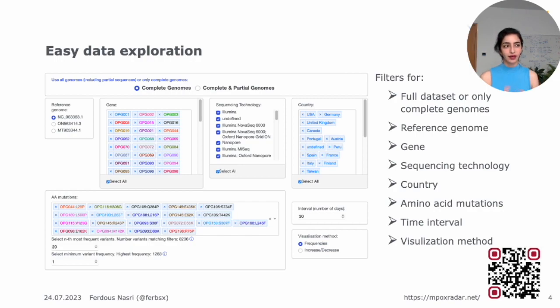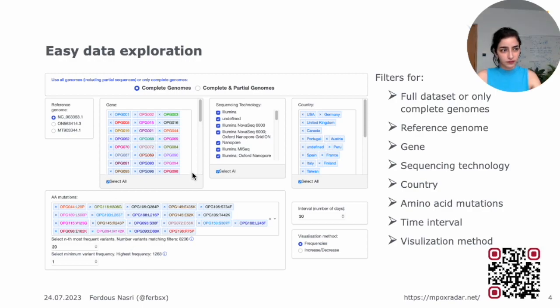The first thing that we wanted to ensure we give our users is an easy data exploration. So we wanted to have a box where they can choose certain filters, and given those filters, they will have a quick visualization of the data that we have in our database so that they can decide what they want to do and maybe come up with other questions. On our exploration page, the users can filter if they want to go through the full data set or only the complete genomes. They can then choose which reference genome they want to look at. And based on their choice of reference genome, the other filters are updated immediately.